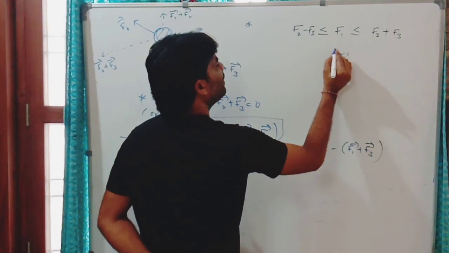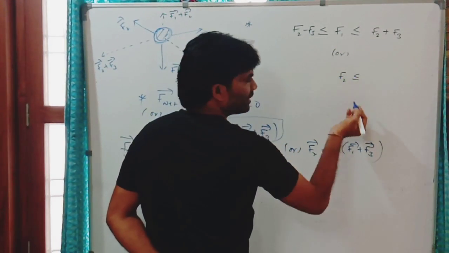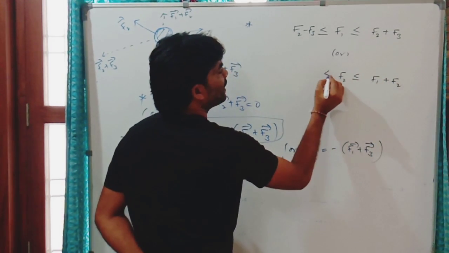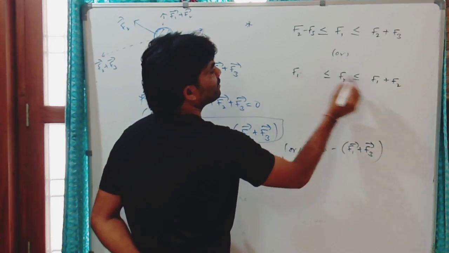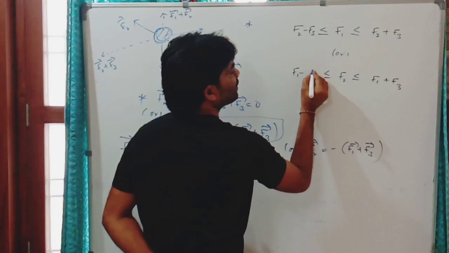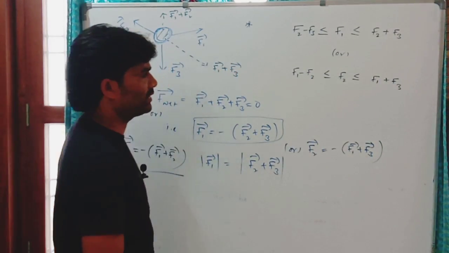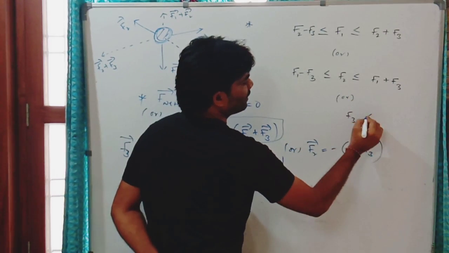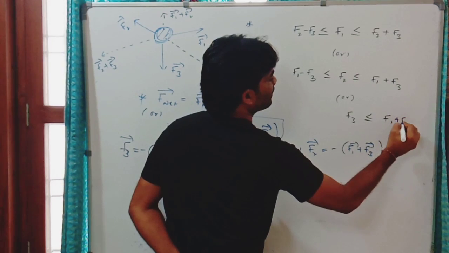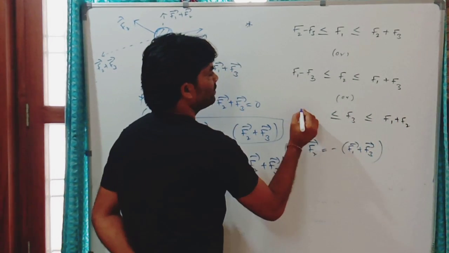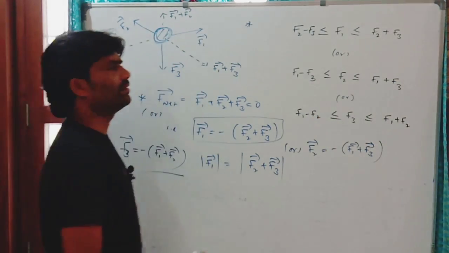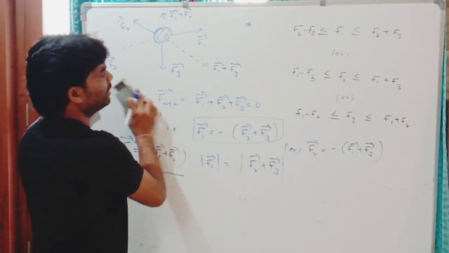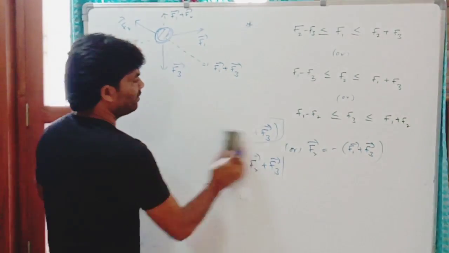or you can write any one of the forces' magnitude must be less than or equal to the sum of magnitudes of the other two forces and greater than or equal to the difference of magnitudes of the other two forces. This is F3, or you can write F3 is less than or equal to F1 plus F2 or greater than or equal to F1 minus F2. This is the condition. Any of these conditions can be obeyed by the system if it is in equilibrium.